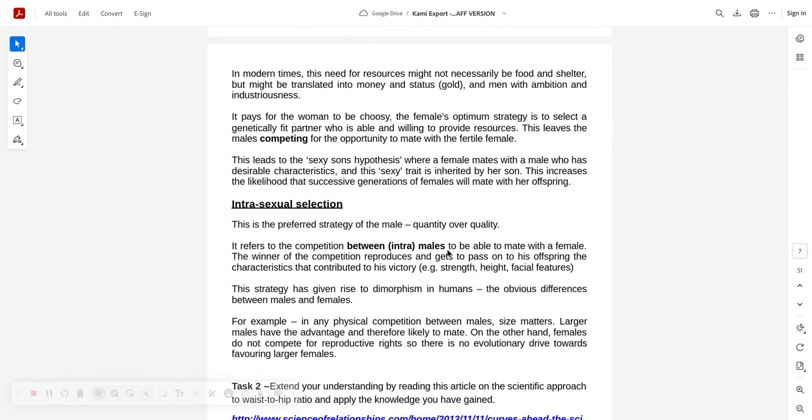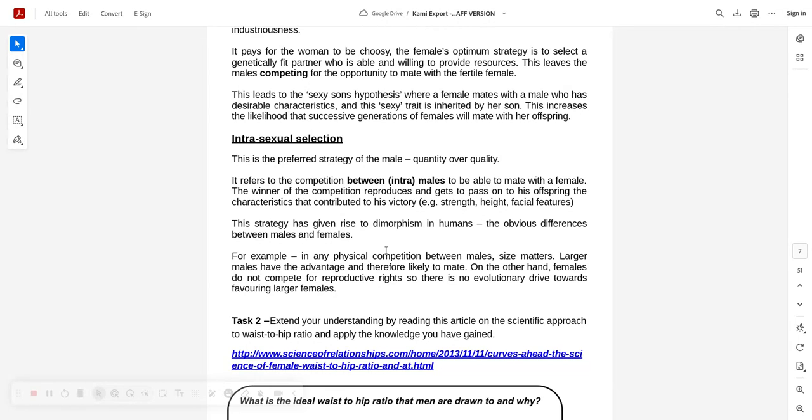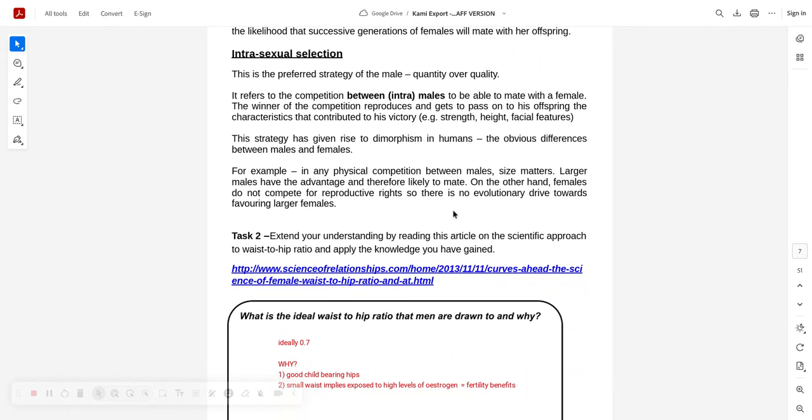So remember, intra, within, they compete to get access to the female mate. The winner of the competition reproduces and gets to pass on all their features. The strategy, of course, has given rise to dimorphism in humans, the obvious differences between males and females. Like in any physical competition, size matters, and males tend to be bigger than females.